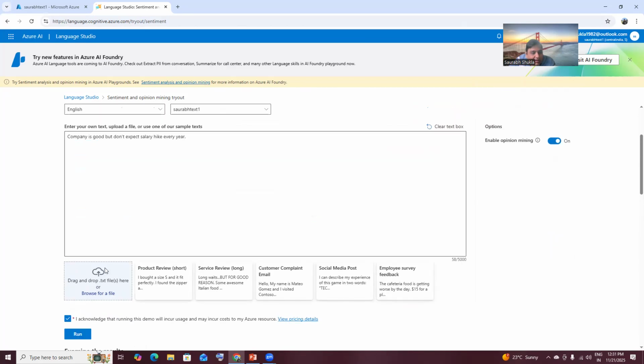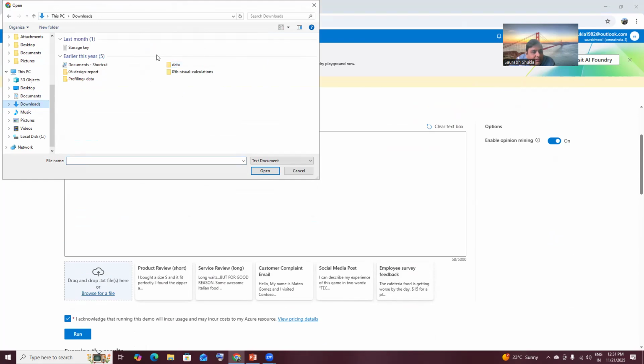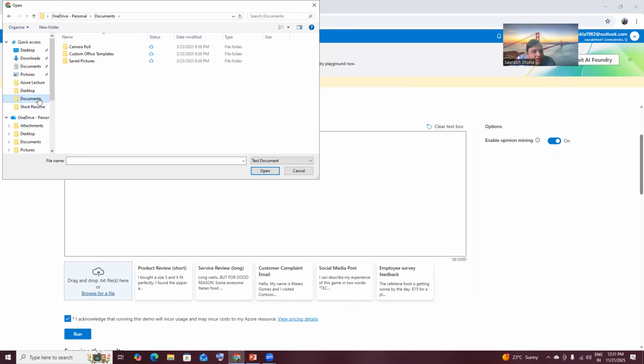Let me run one more. Let me browse a file. I have downloaded that. Let me go to the download section. Okay, documents. Where has it gone? I have kept one file for review.